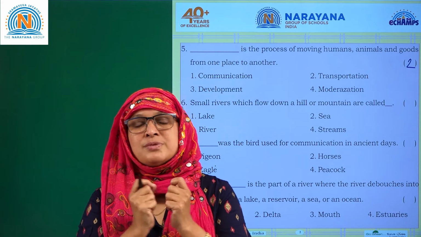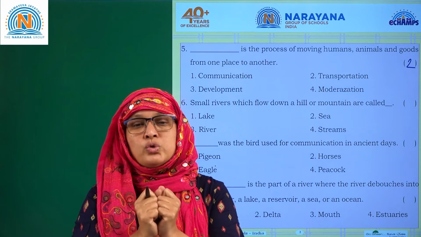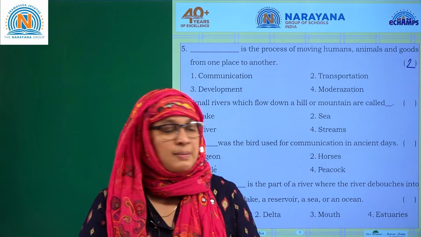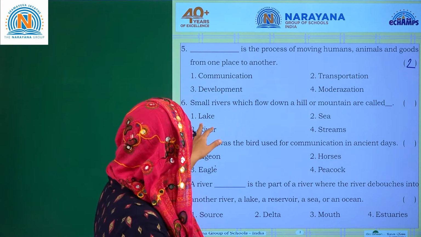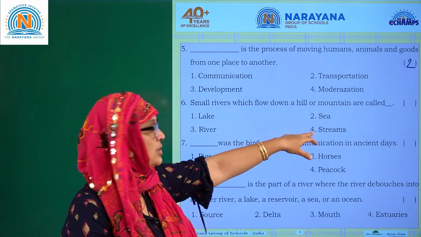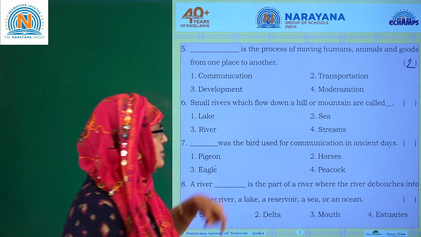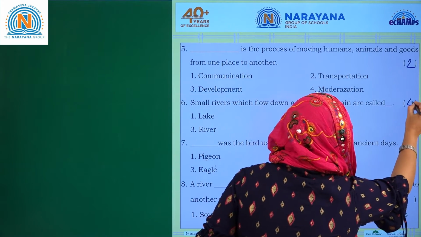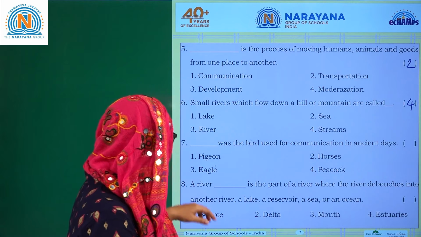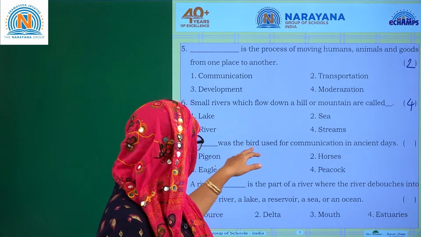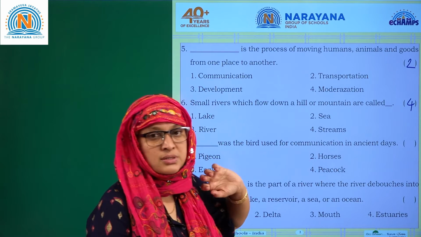You find all these streams there. It makes tourists attracted to those places. Okay, so let's see. Lake, sea, river and stream. So the answer is 4. 4 is the answer. Stream is the answer. Clear? Let's go for the next one. Dash was a bird used for communication in ancient days.